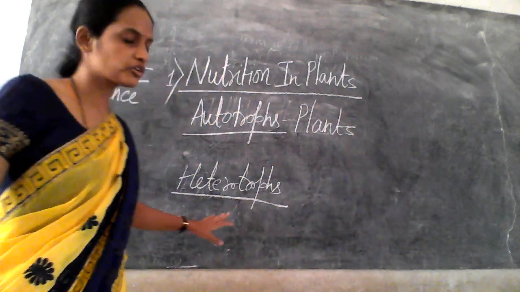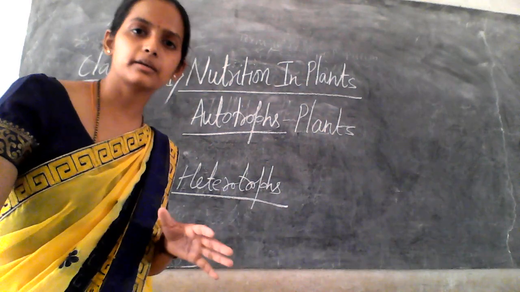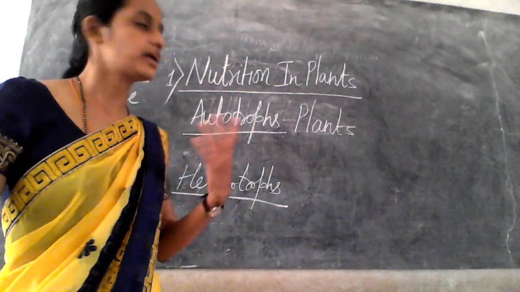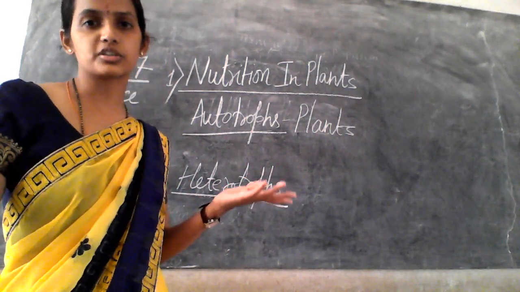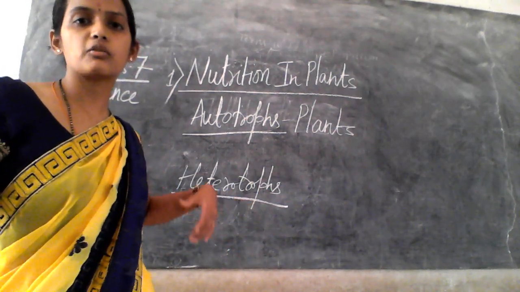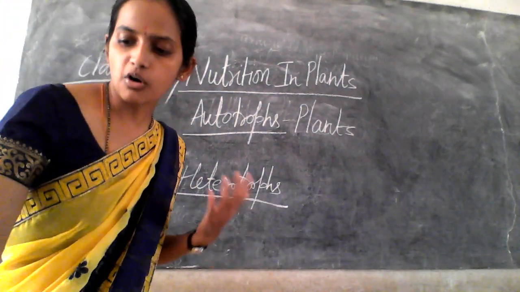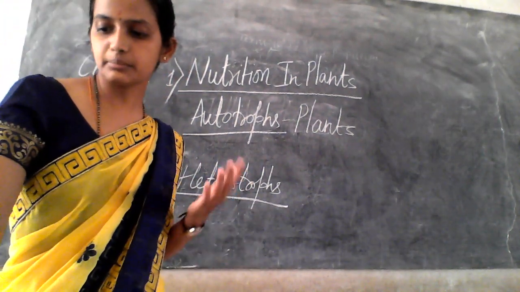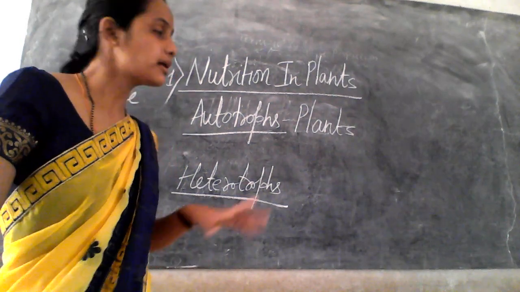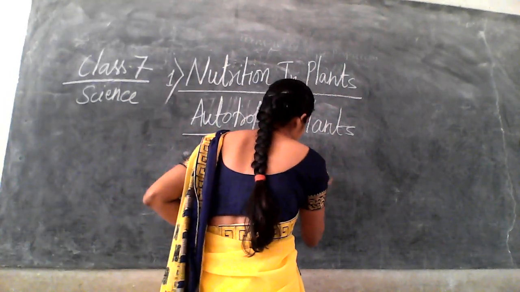What about the heterotrophs? The organisms or the animals which depend on others for the food. Right? So heterotrophs. They are called what? Heterotrophs. So animals and most other organisms take food prepared by what? Plants. So animals.